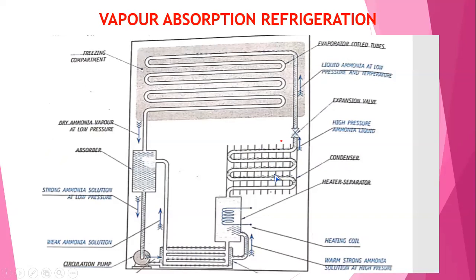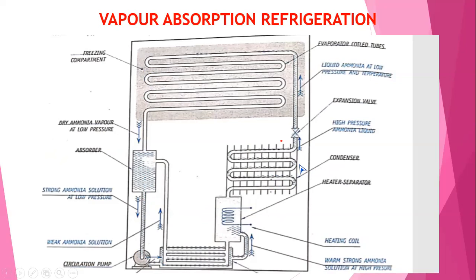Where the condensation of the strong ammonia solution takes place, and again that is fed to the expansion valve. There the expansion takes place. Again, that is fed to the evaporator. So through the evaporator, the ammonia is fed to the absorber unit, where the absorber contains the fluid which absorbs the ammonia, and a weak absorbed ammonia solution is fed to the pump. From the pump, it is fed to the condenser through the heater.